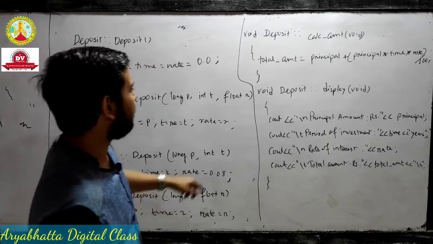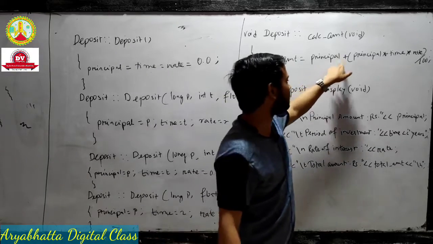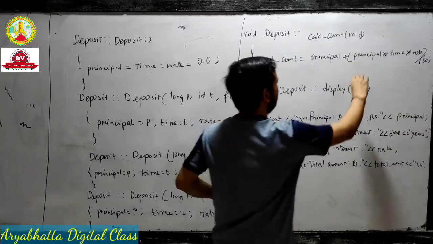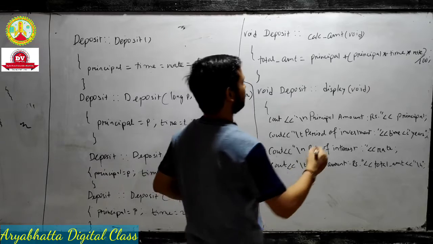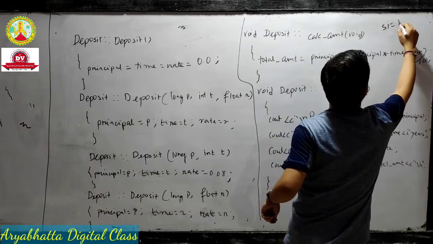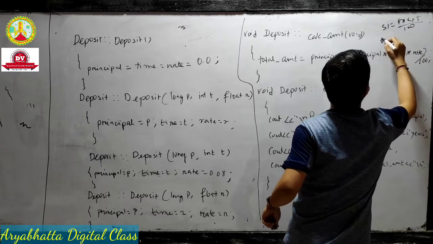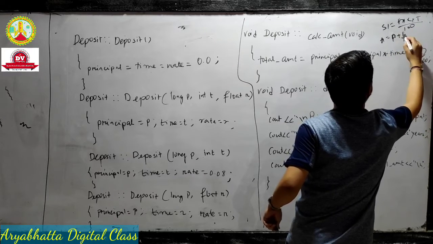You see, now this is the mathematical formula you already know. Total amount is what? Principal plus principal into time into rate divided by 100. This is the simple interest formula. Means what is the principal amount? Okay, you know the simple interest problem. The simple interest is what? P into R into T divided by 100. And amount is equal to what? Principal plus interest. Means simple interest.